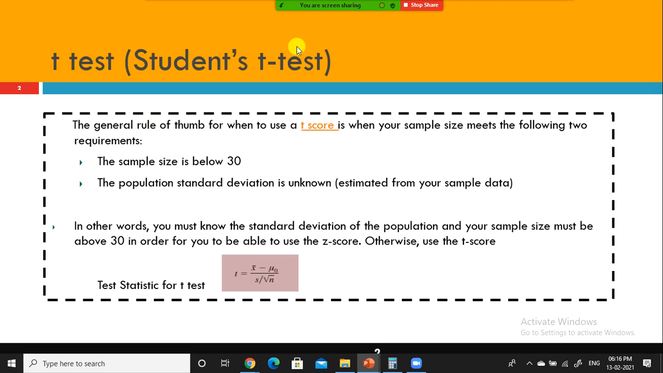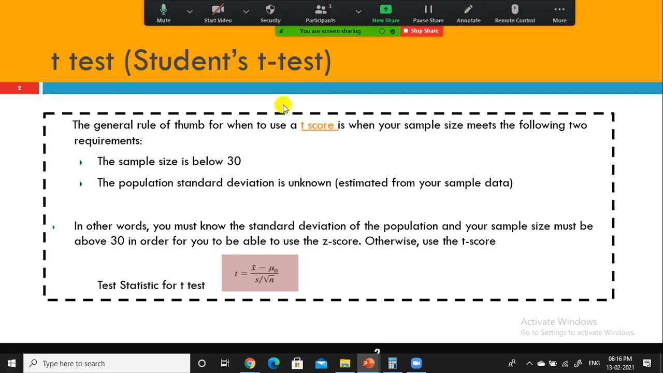So here, when to conduct a t-test: if you don't know the population standard deviation, okay? And also if the sample size is below 30, 30 or less than 30, right? In that case, you can go for a t-test. See, it is not that if you don't know the population standard deviation, you need to conduct the t-test.